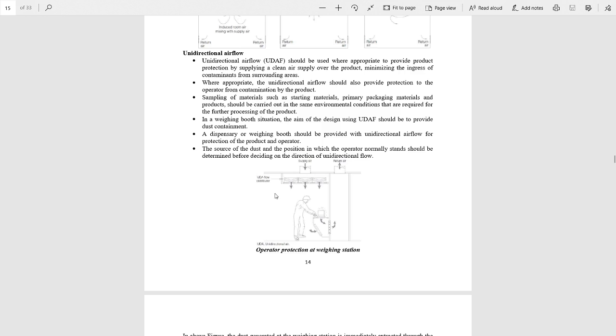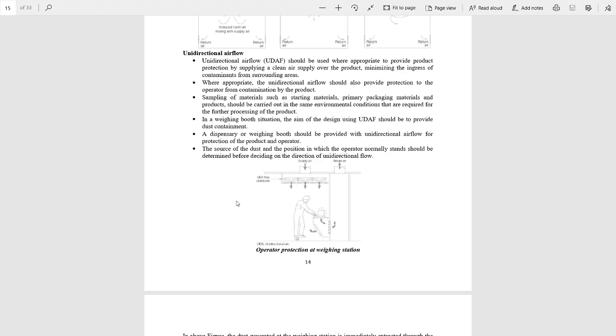Unidirectional airflow means the air will flow in a single direction. The purpose of this is to prevent cross contamination and also to protect the personnel or operator in performing that particular process.